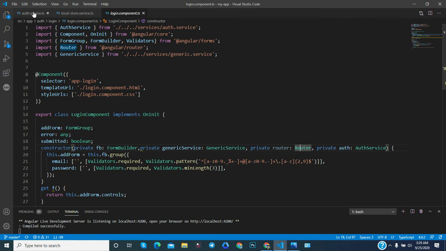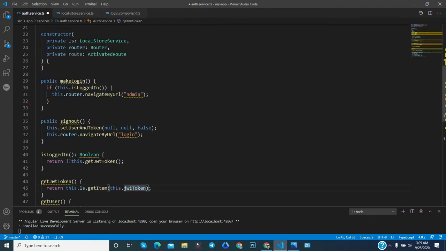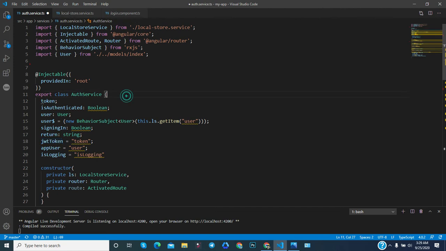Now let's go to the auth service.ts and try to understand each line of the code. Here, as per the requirement, you are sometimes importing some libraries and packages.